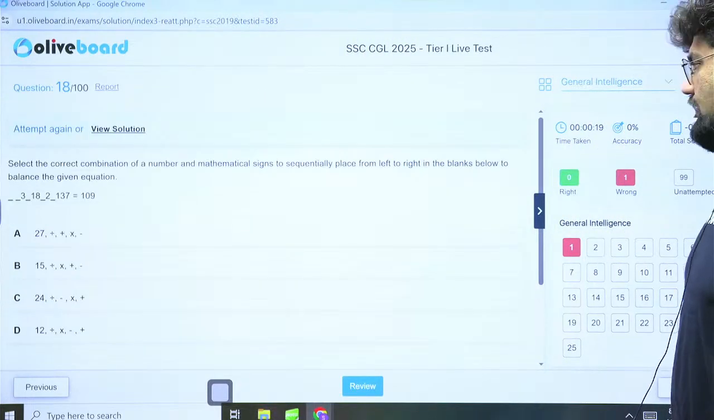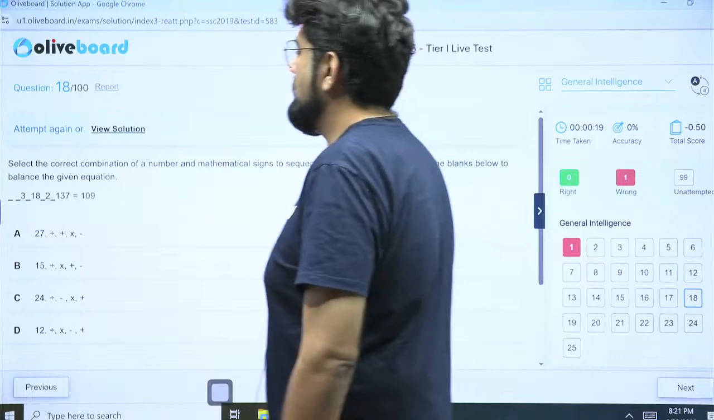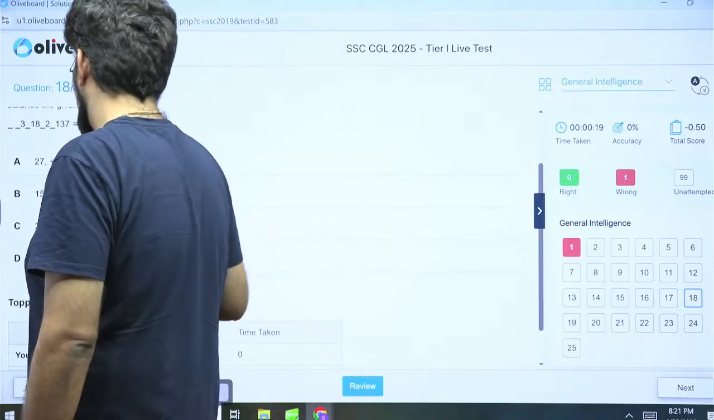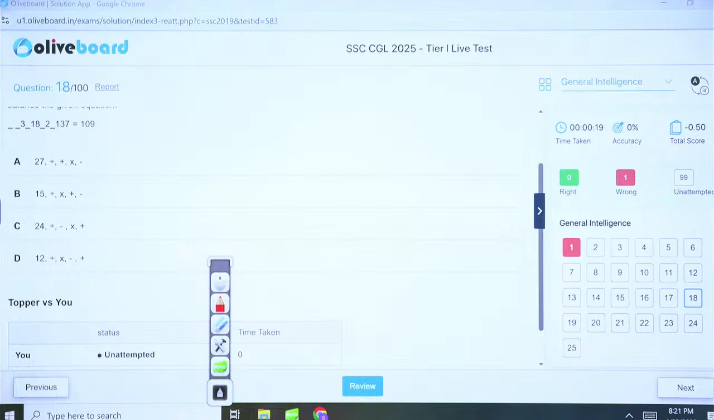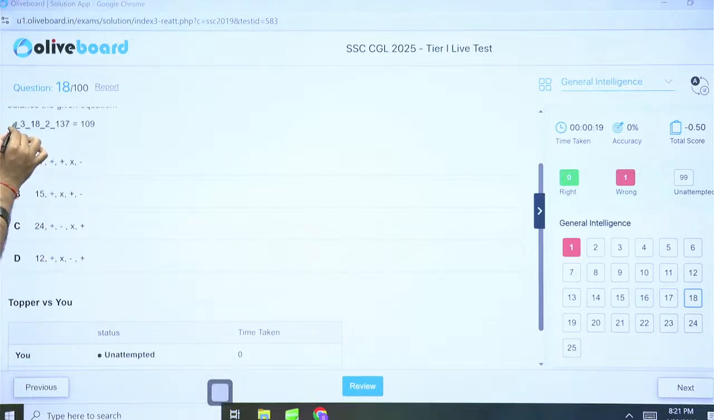Question number 18. Now here, always fill up those blanks which are common in all the 4 options. What blanks are common here? So we can see division is common here. So we know that this is being divided only. Others, nothing else is common. So you have to quickly check now. 27 divided by 3, the first option. 27 divided by 3 is 9.